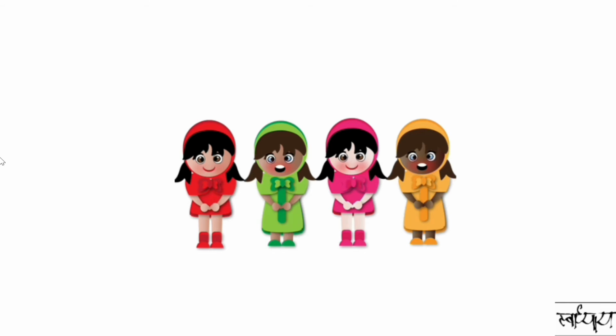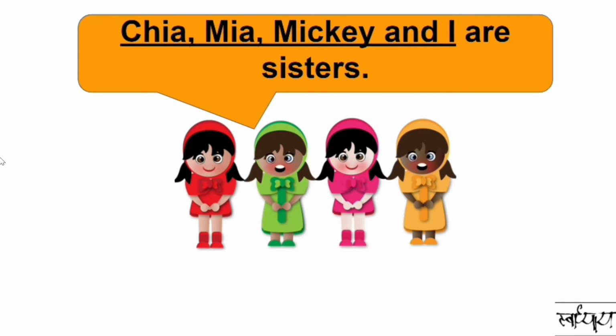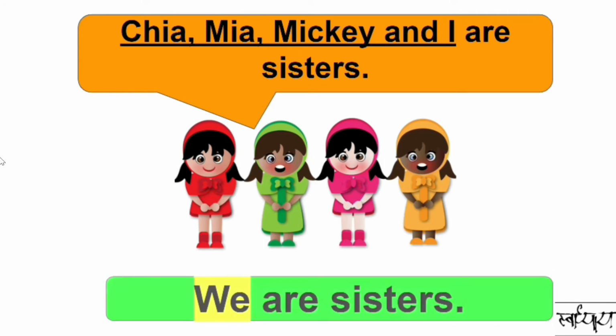The green dress girl is the speaker. She says, "Chia, Mia, Mickey, and I are sisters." Or she can also say, "We are sisters."